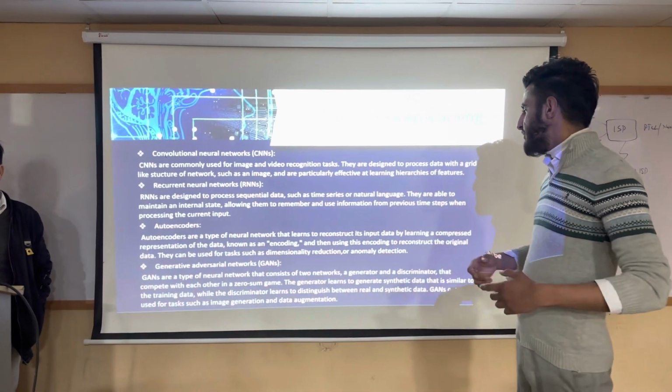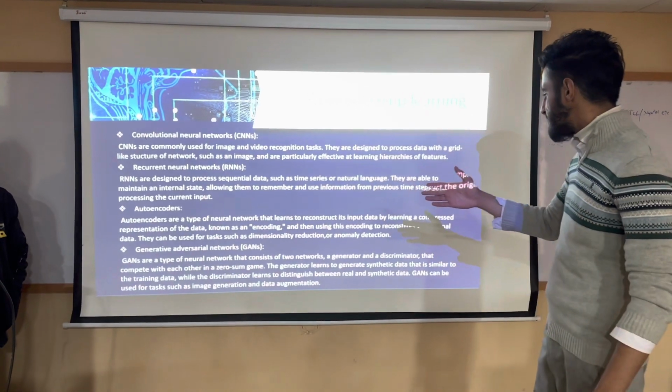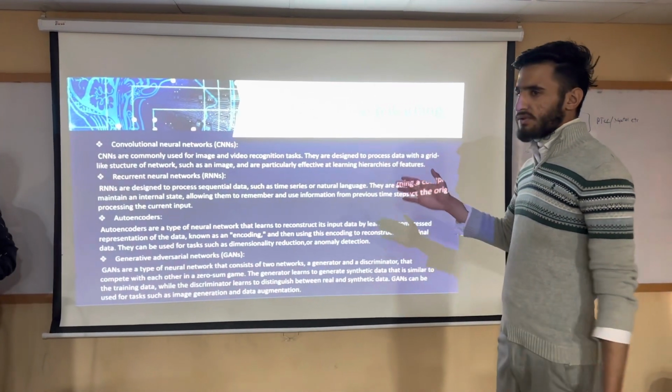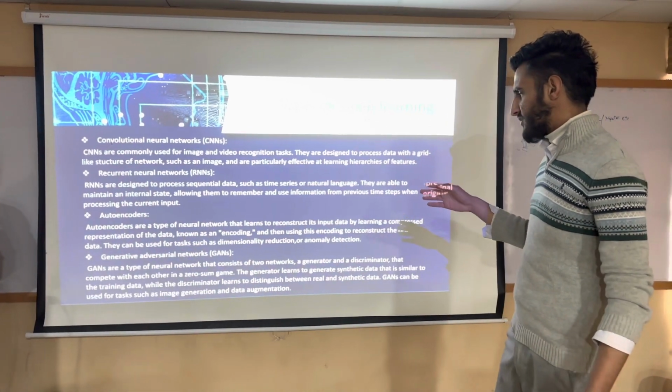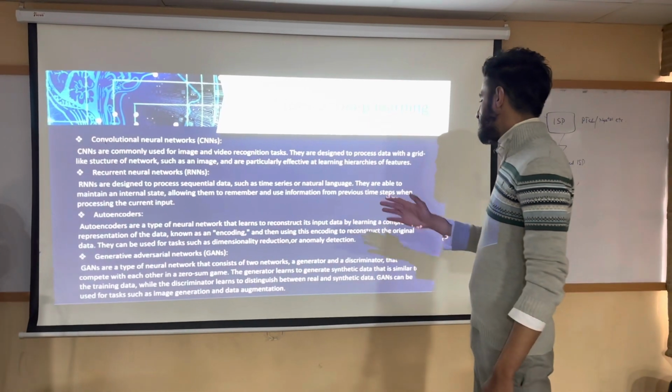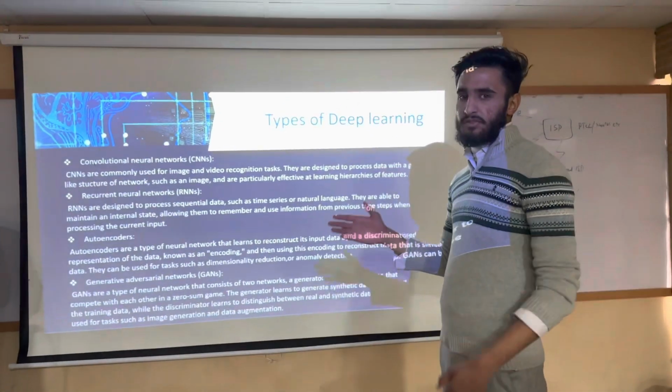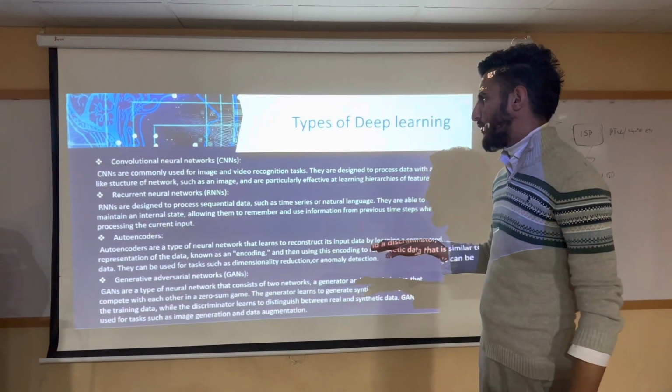GANs are the type that consists of two networks, a generator and a discriminator. The generator is used in zero-sum games and so on. The discriminator learns from its distinguished data, from previous synthetic data, and improves its operation.